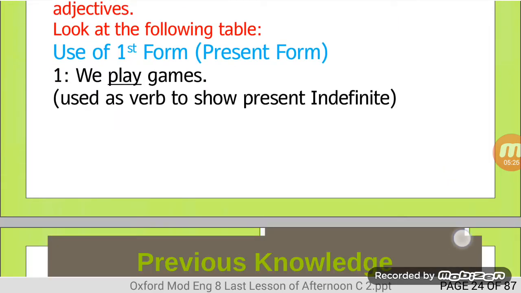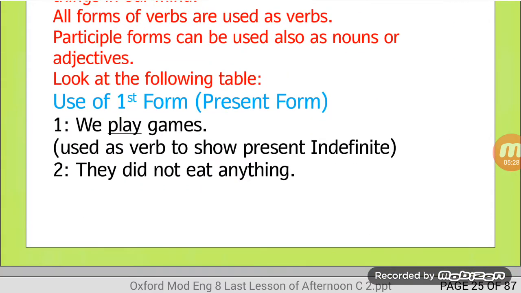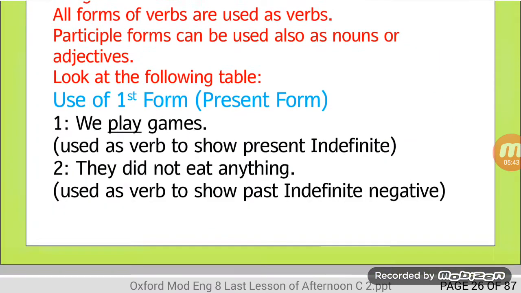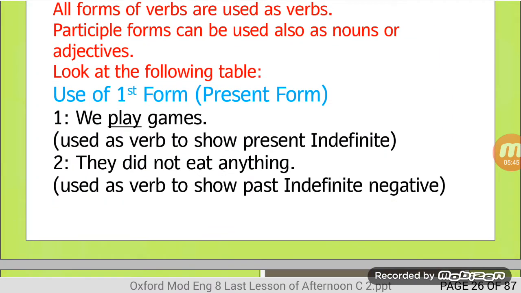Then we can use it to show past indefinite tense. They did not eat anything. Here the word eat is being used to show past indefinite tense negative. Yes, first form of verb is used to show past indefinite negative.